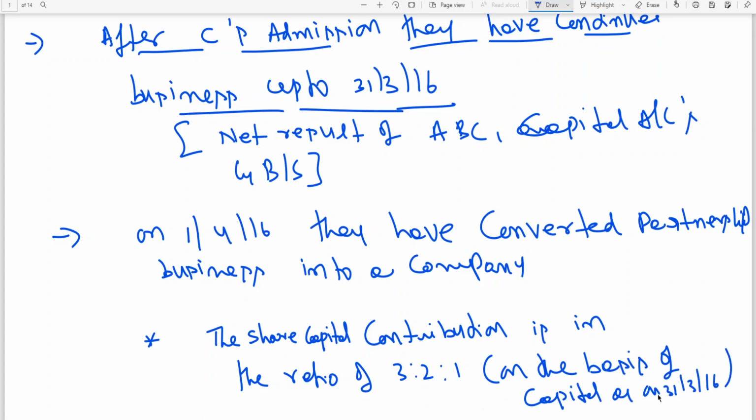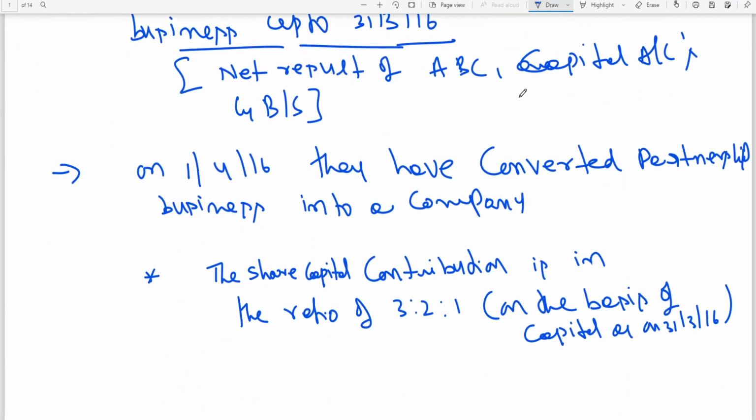Whatever the capital they are having on 31st March 16, first you have to have the capital on 31st March 15, that is 1st April 15. On that date, a new partner has been admitted. You know the date of admission of a partner, 1/4/15. Then till 31st March 16, they have continued business, so they have to find out the profit.